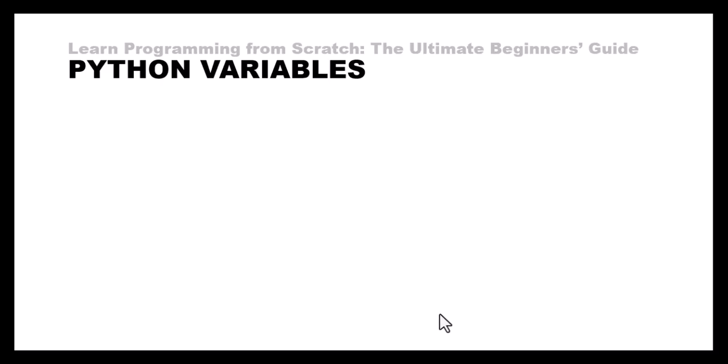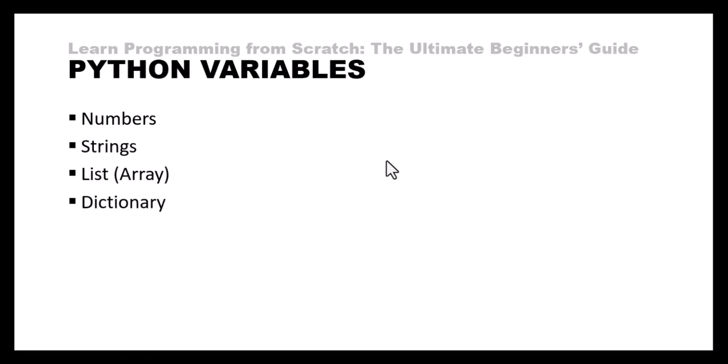So in this video, we're going to start looking at practicals for Python variables. In Python, we're going to look at numbers, strings, a list or an array, a dictionary, a tuple, and a class and an object.